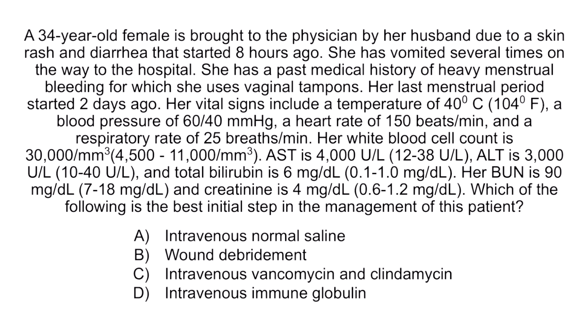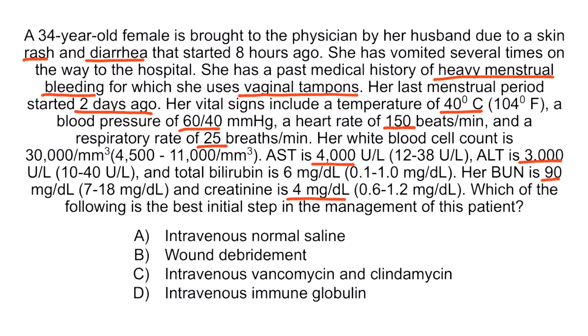All right, this patient presents with a rash, diarrhea, a high fever, severe hypotension, tachycardia, and leukocytosis. She has a past medical history of heavy menstrual bleeding, which started 2 days ago, and she uses vaginal tampons during her period. Her ALT and AST are extremely elevated, likely due to ischemic hepatitis. Additionally, her BUN to creatinine ratio is more than 20, indicating pre-renal acute kidney injury likely due to shock. All of these findings are consistent with toxic shock syndrome.